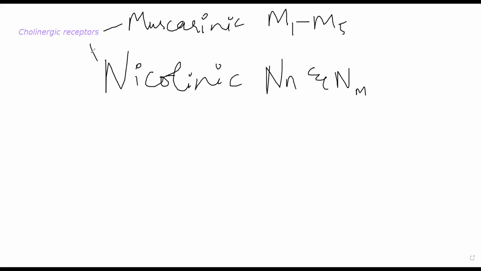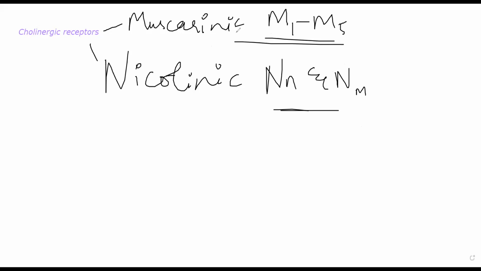Now, these are named appropriately because muscarine is a drug and nicotine is a drug, not a synthetic drug but a naturally found drug. When you give muscarine, these receptors will light up or react, and whenever someone consumes nicotine, whichever way they are consuming it, these receptors will light up. That is why their names are nicotinic and muscarinic receptors. You will get similar action from those natural products as from acetylcholine. Whenever acetylcholine binds to these receptors, the response you get will be similar to what you get from those natural drugs as well.